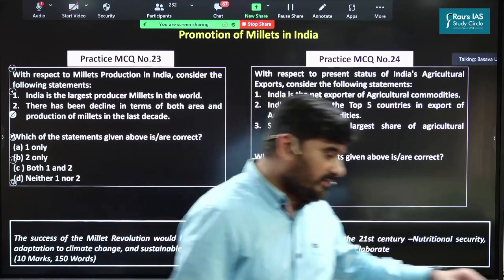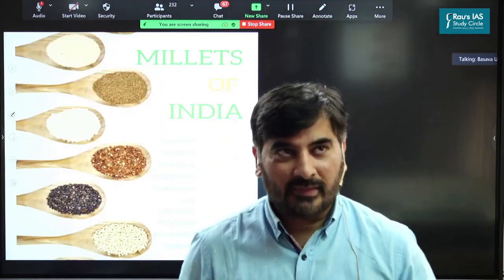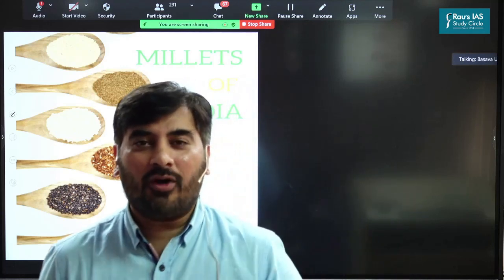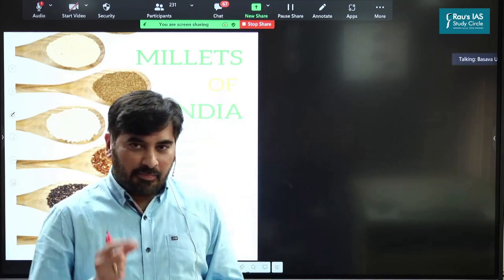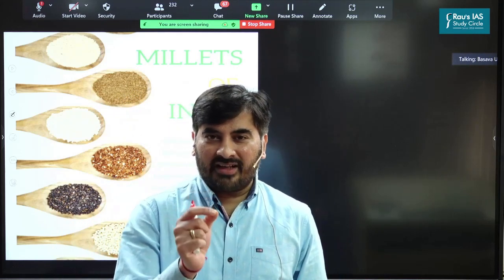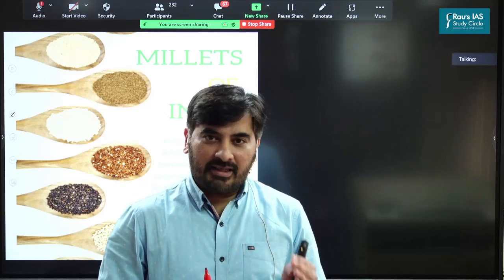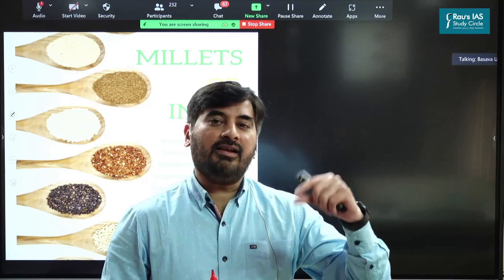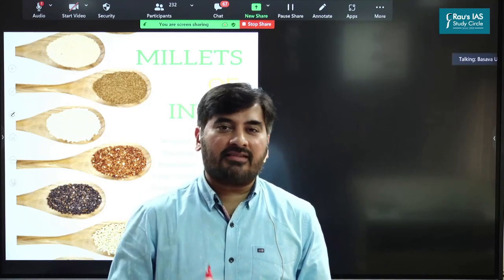Okay. So let's start our discussion with respect to millets in India. Let's first understand what we mean by millets. See, millets, based upon their grain size, can be divided into 2 types: major millets and minor millets. Major millets are those whose grain size is a little higher. The minor millets are the millets with a small grain size.